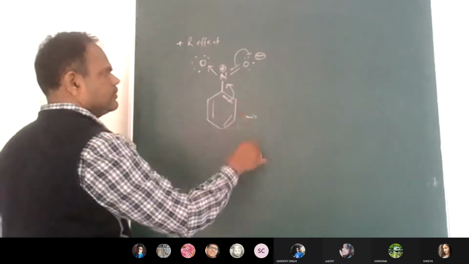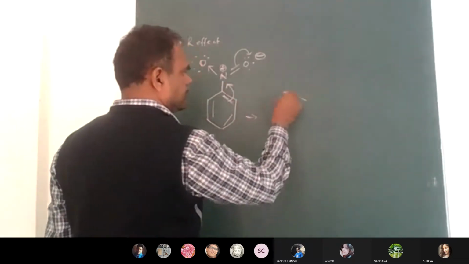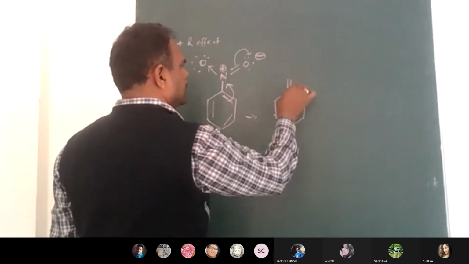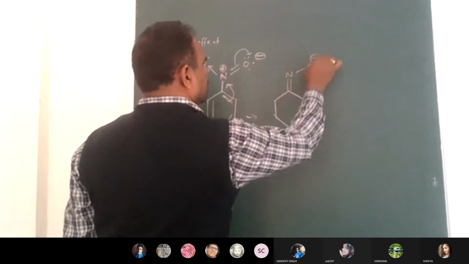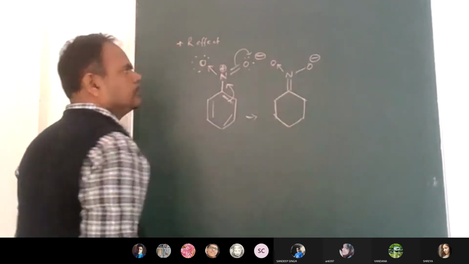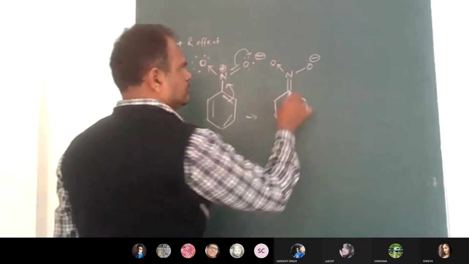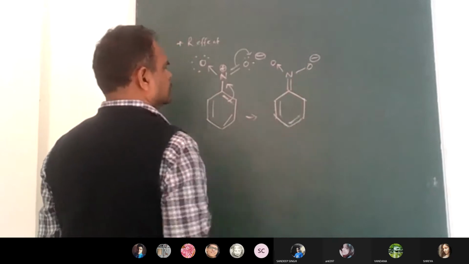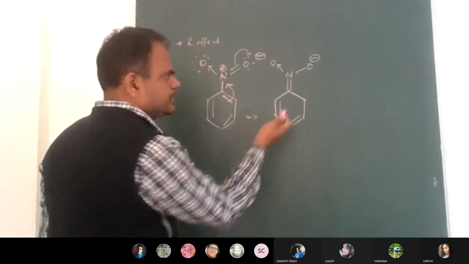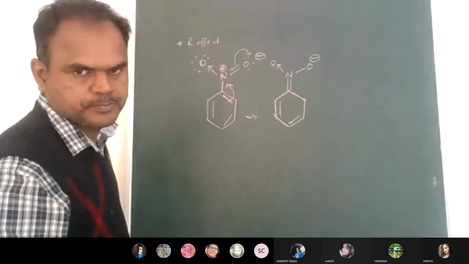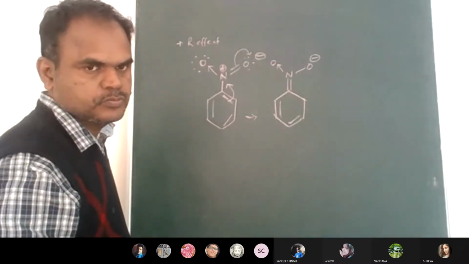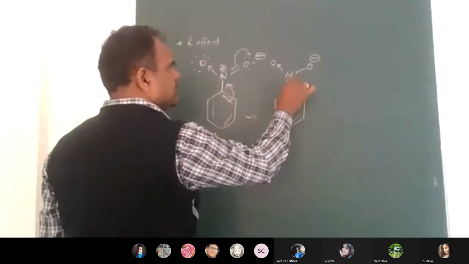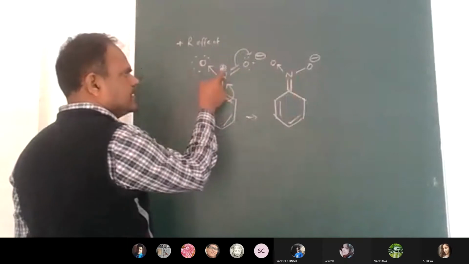As a result, you can observe what I am writing. Now you can guess what kind of charge is on the benzene ring, positive or negative. Positive. This pi bond is going here between nitrogen and carbon, and this positive charge is cancelled here.